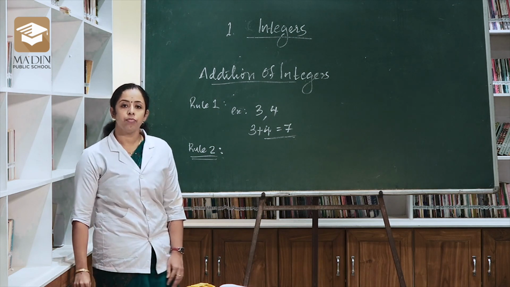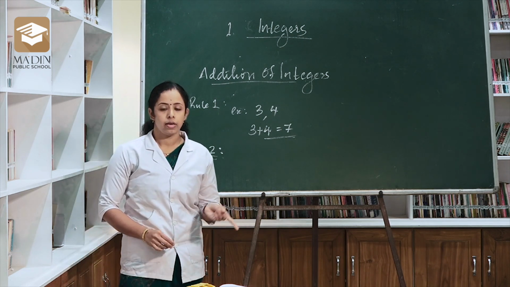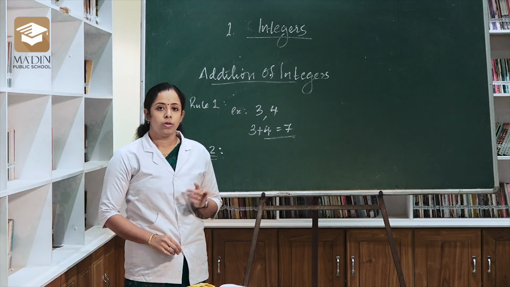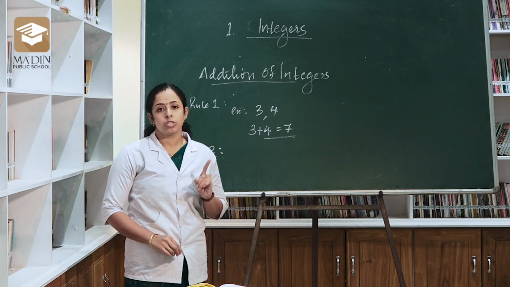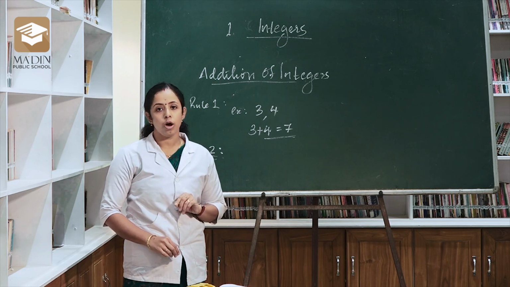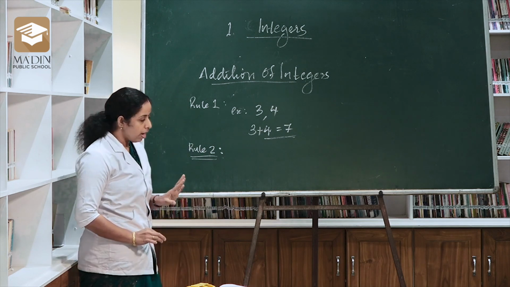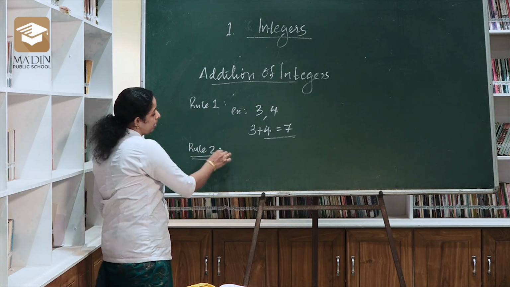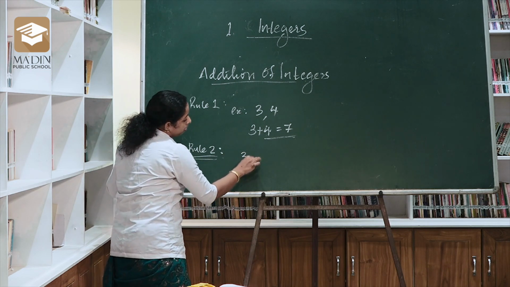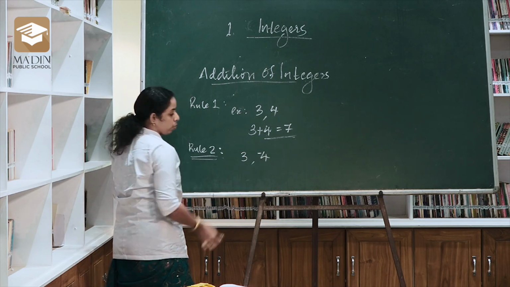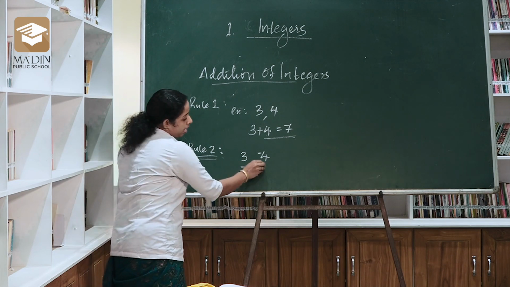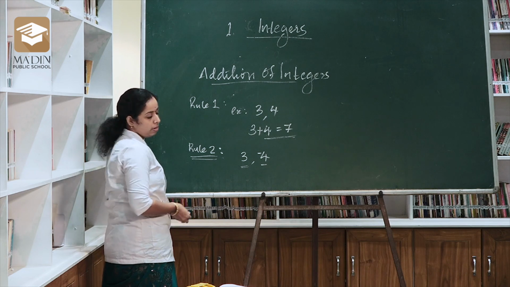If any one of the integers is a negative number and another is a positive number, then what will we do? Then subtract the smaller number from the larger and give the symbol of the larger. I will explain with an example. Let us take two numbers, 3 and -4. Here 3 is a positive number and 4 is a negative number.